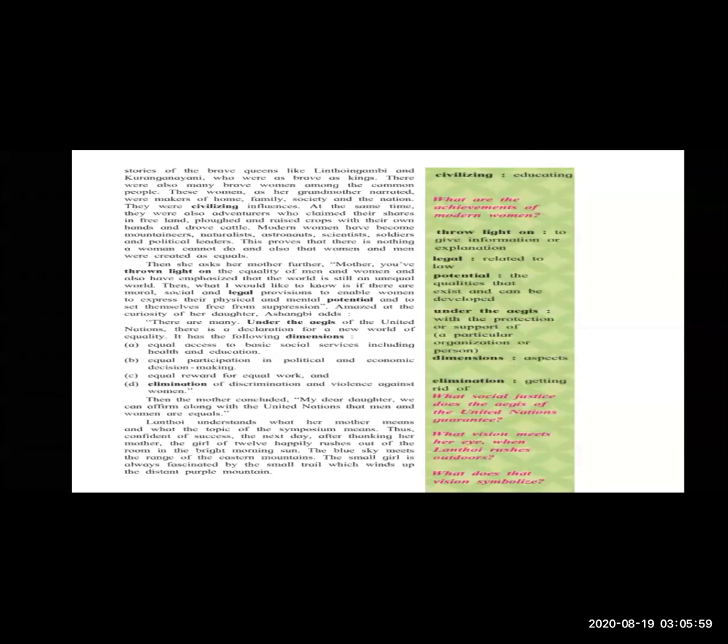And she got the topic for the symposium. See here, the United Nations Declaration on Human Rights is a milestone document. In abbreviation, we call it UDHR, which means Universal Declaration of Human Rights. It is a milestone document in the history of human rights.